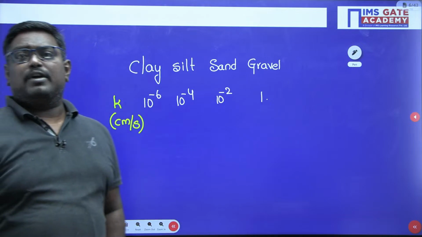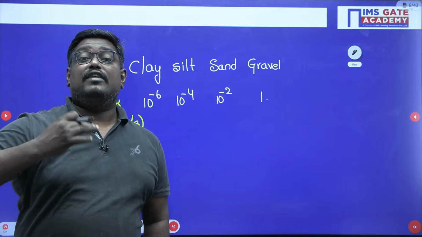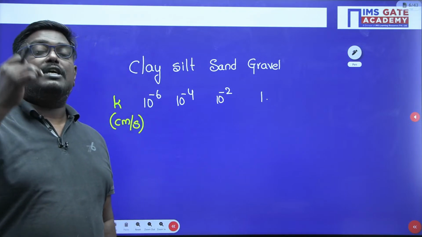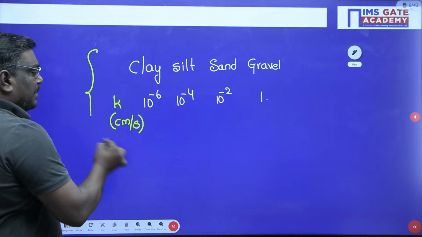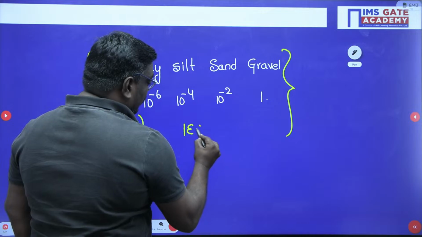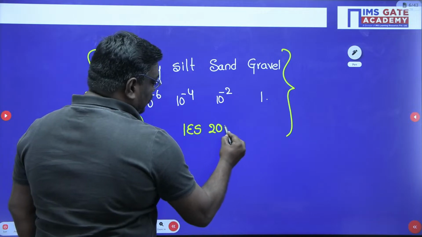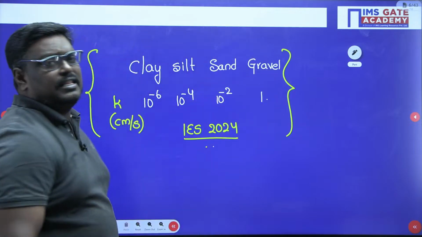So for your information students, a soil is said to be highly permeable if it has continuous voids, or you can say the size of the voids is more. So based on this data, my dear students, you could answer the IES 2024 question. There was a question, sir, in IES 2024 based on this data.